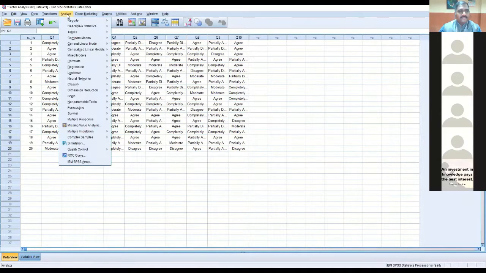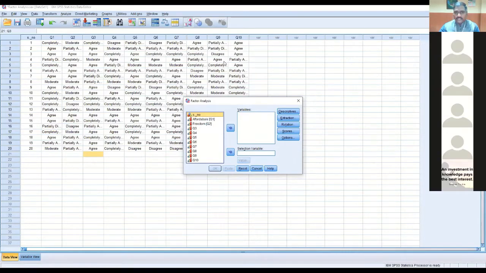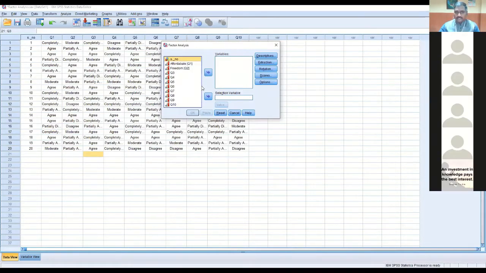Now go to Analyze. Please follow me. Go to Analyze, then Dimension Reduction. There is an option called Factor. You can see it, right? Analyze, Dimension Reduction, then Factor. Click that. So you get this window, which we have seen in the PPT screenshot. Which ones do I want to measure? I want to measure the 10 questions. So I am selecting all the 10 questions and moving them to the right-hand side under the Variables box.